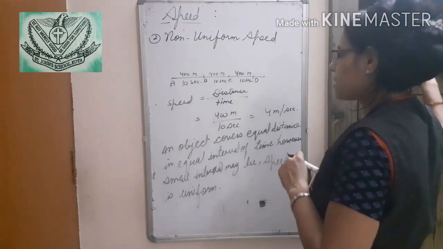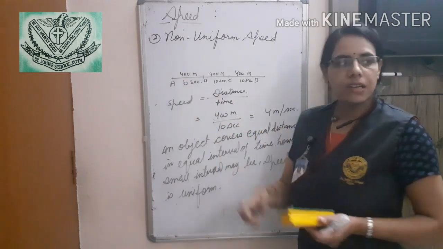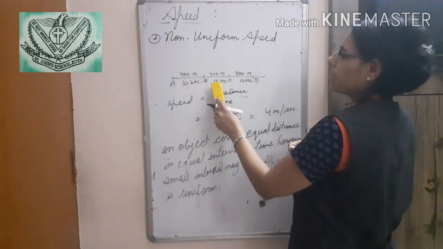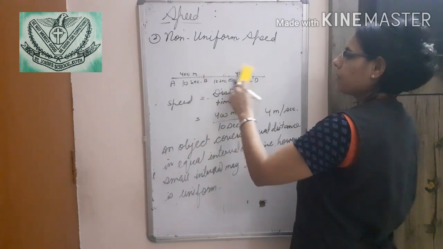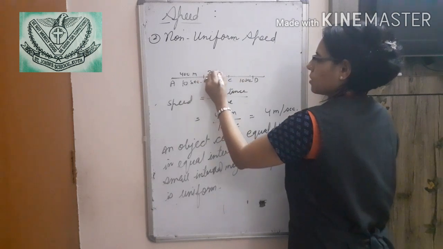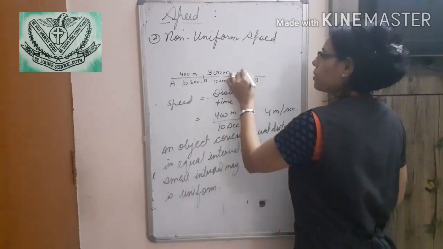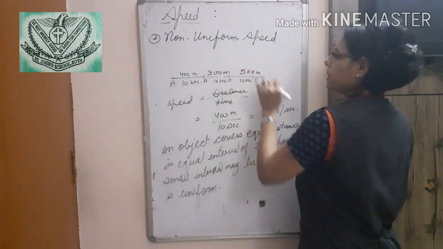If I am taking the same example, for the first 10 seconds, the body covers 400 meters. For the next 10 seconds, the body covers 300 meters, and for the next 10 seconds, the body covers 500 meters.